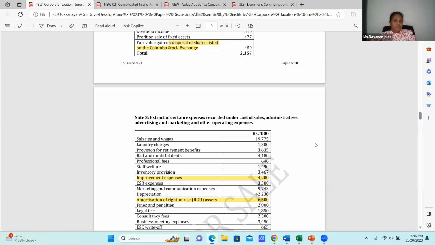But for improvement, what you have to do? On the improvement, you need to look at first whether that improvement has been charged to the income statement. In our case, yes, it has been charged to the income statement. Done. And the second thing, we need to look at the corresponding asset. It should be a depreciable asset. Don't forget these fundamentals. In our case, is it a depreciable asset? Yes, it is a machinery, so it is a depreciable asset.